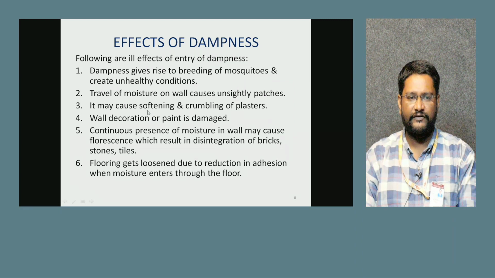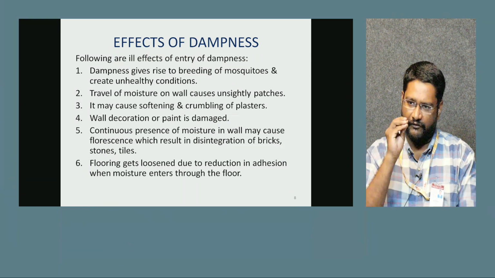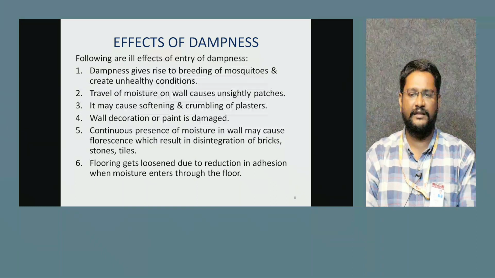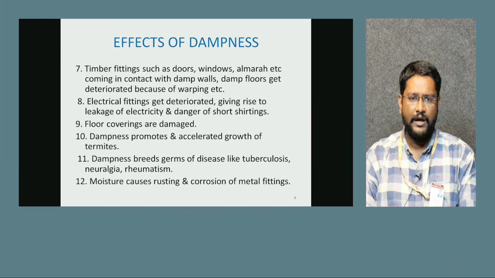So what are the effects of dampness? What will happen to the structure? Dampness gives rise to breeding of mosquitoes and creates unhealthy conditions, and travel of moisture in the wall causes unsightly patches. It may cause softening and crumbling of plasters. Wall decoration or paints will be damaged. Continuous presence of moisture in the wall may cause efflorescence and result in disintegration of bricks and stones. Efflorescence is nothing but white patches forming on the surface, right? That is called efflorescence. Flooring gets loosened due to reduction in adhesion when moisture enters the floors. These are the different effects on the structure.